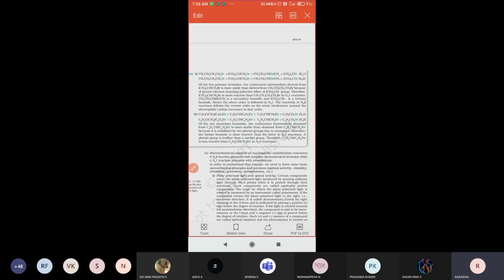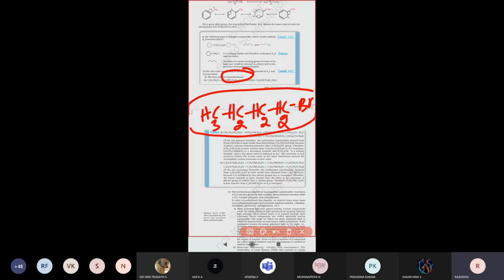The given compound is bromobutane. Butane means how many carbons are present? Four carbons are there. Bromo means one bromine is attached. Therefore CH3, CH2, CH2, CH2, Br is present. So what are they asking? You have to write the four isomeric bromobutanes.